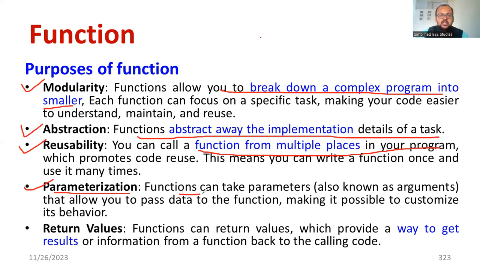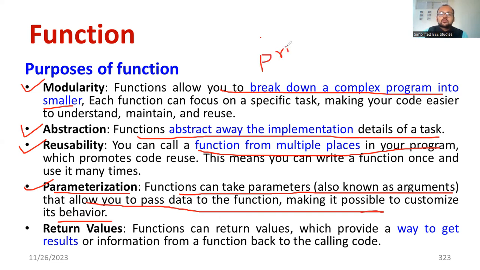Parameterization means the function can take parameters, also known as arguments, that allow you to pass data to the function, making customized behavior possible. So whatever you are writing, for example, print, inside you can give your own statements. So that is the advantage, one of the salient features. For example, print Hello world. Here you can put hello world or hello globe, something like that. That is up to you, understood or not. This is actually what we call parameterization.